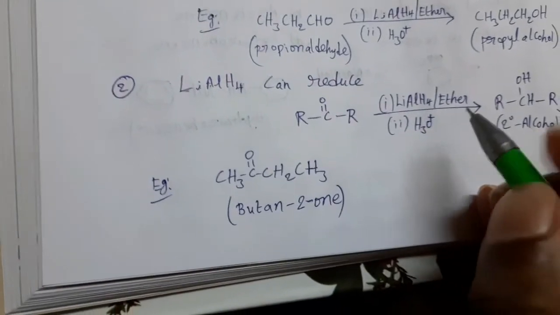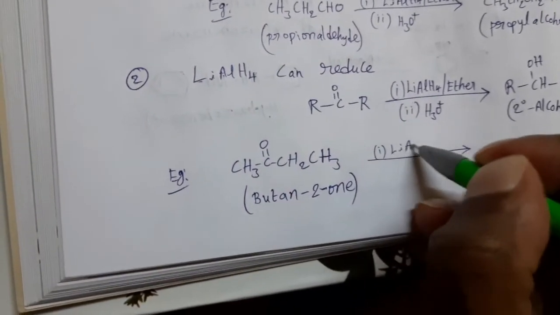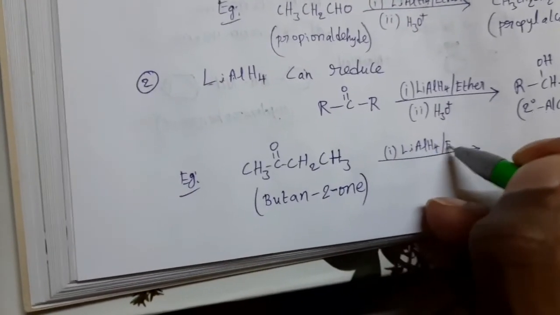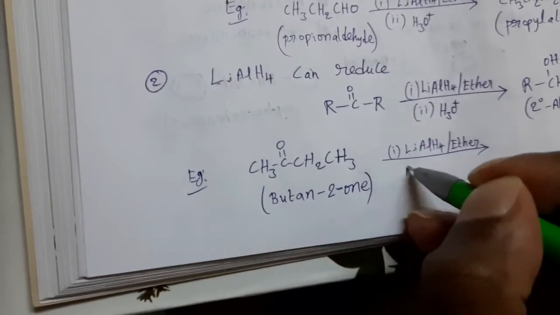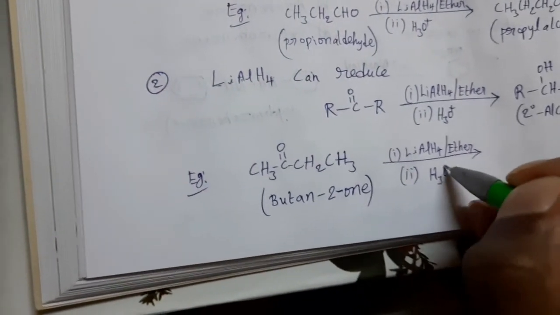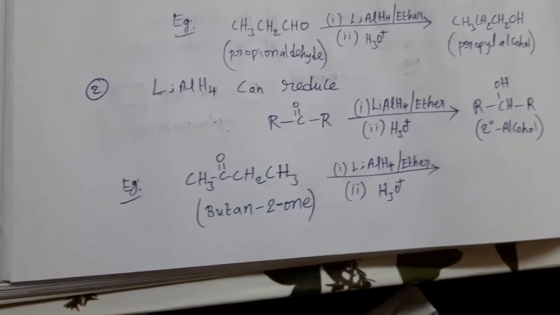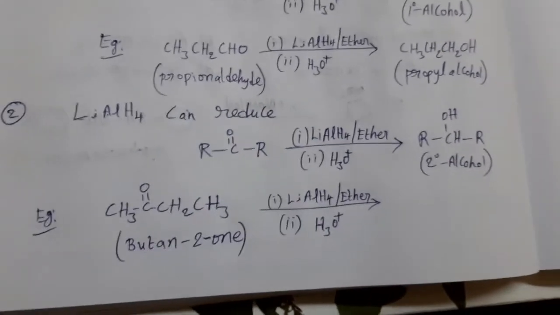This butan-2-one is reduced with lithium aluminum hydride dissolved in ether, followed by the hydrolysis in presence of acid, that is represented as H3O+. H3O+ means hydrolysis in presence of dilute mineral acids.